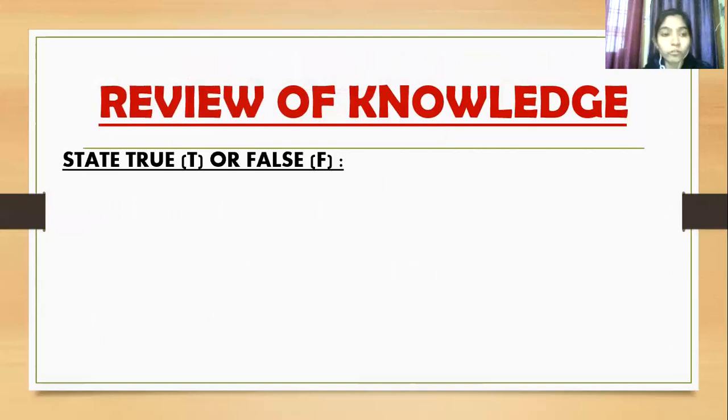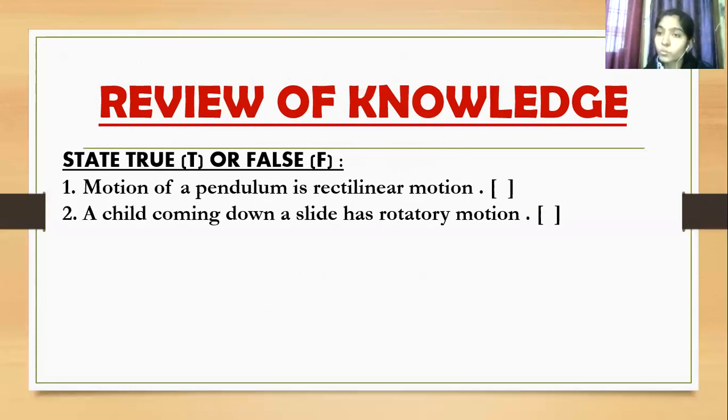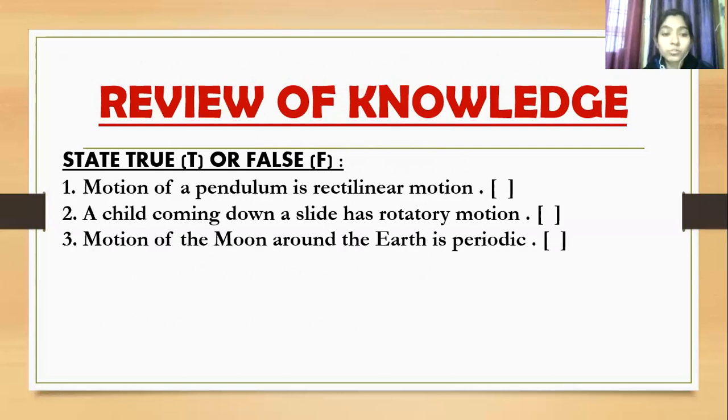State true or false. So first one is, motion of a pendulum is rectilinear motion. No, motion of a pendulum is not rectilinear motion, it's false. Very good. A child coming down a slide has rotatory motion. False. Very good. Motion of the moon around the earth is periodic. Yes, it's true.